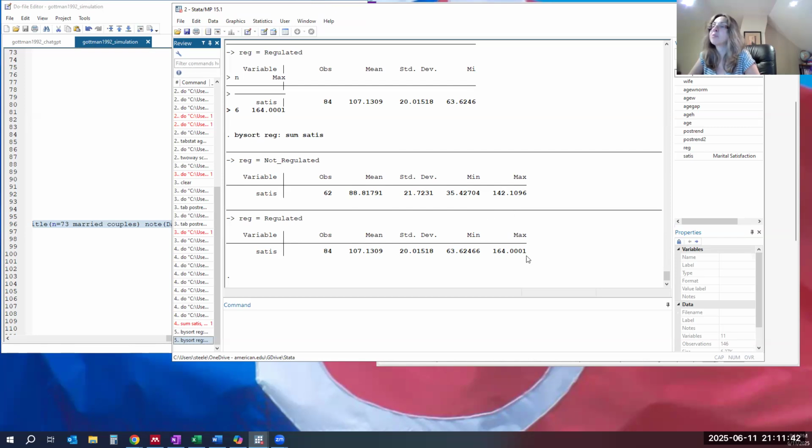Of course, the maximum is much higher, and the minimum is also quite a bit higher for couples that are good communicators. So that's getting close to a standard deviation, which in the real data was really more like 0.63 standard deviations. So still a big difference, which tells us that's why this is a powerful study that has lasted a long time and still gets cited, because it shows this gap in satisfaction between strong and weak communicators.